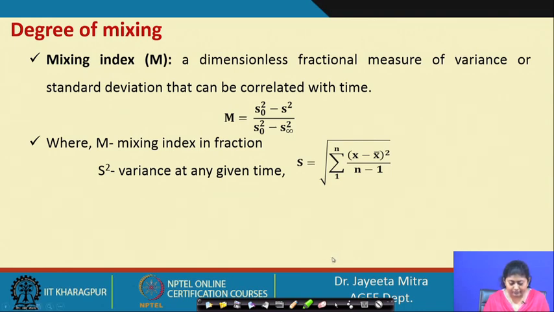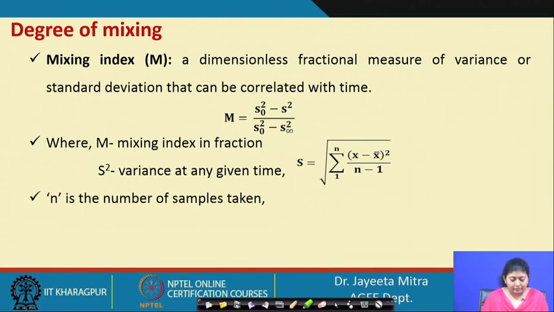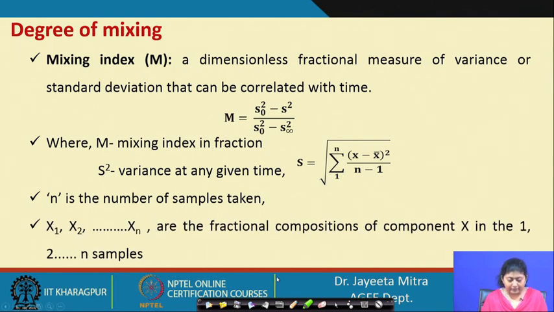So, either standard deviation or variance we can calculate based on this. As I said, x1, x2 and xn are the fractional composition of component x in the 1st, 2nd and nth sample.